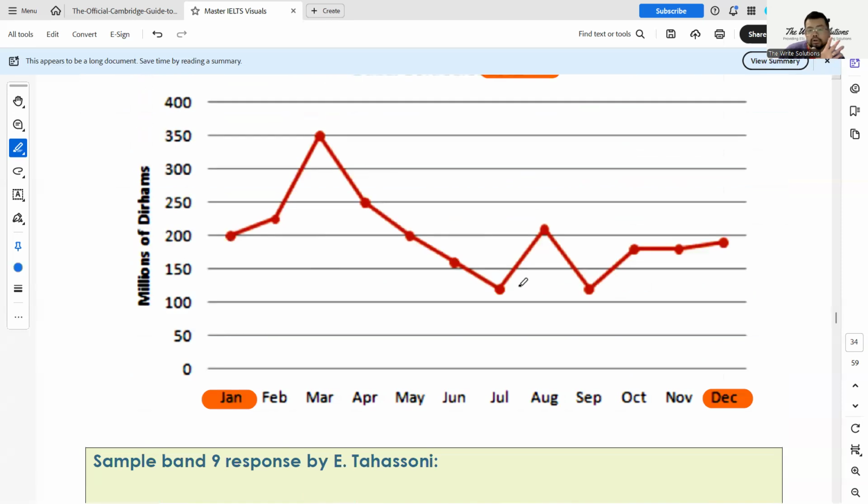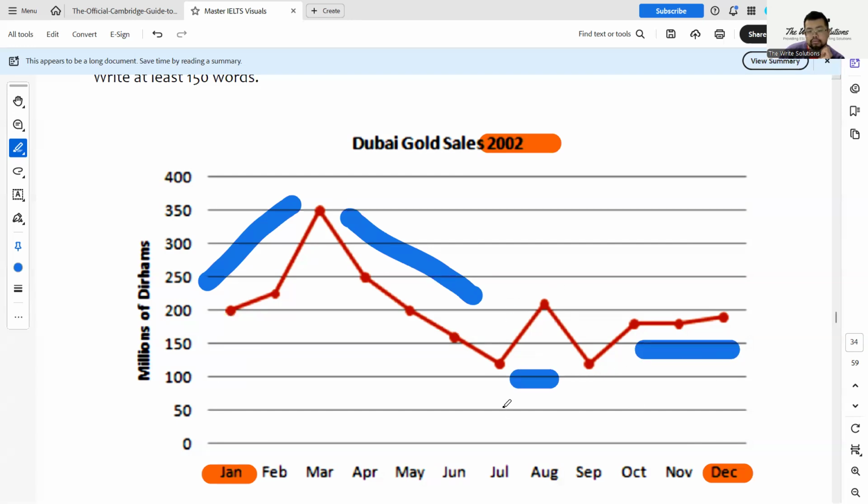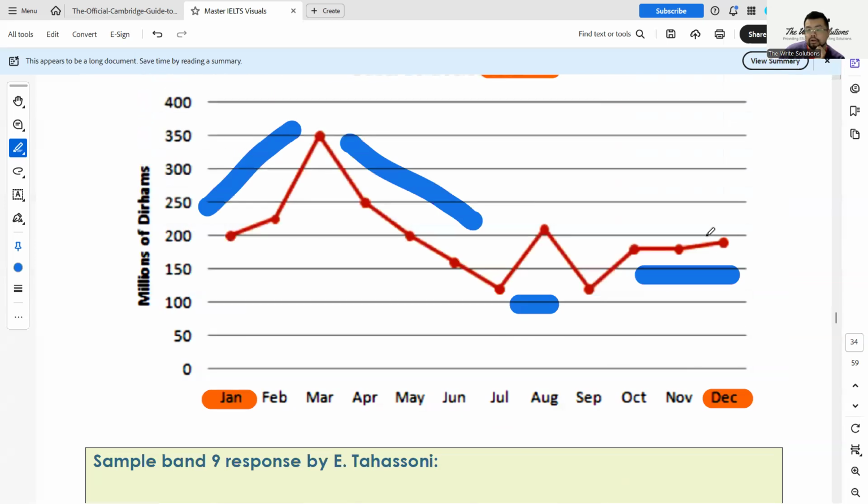Usually in a task 1, there's going to be more than one graph, but for simplicity's sake, we're just going to have one, okay? So fluctuates means it goes up and down, okay? What is the biggest fluctuation? I will say around here is the biggest fluctuation, okay? Rise, as we talked about vocabulary. Here it went down. Here it went up and down, and here was steady, okay? We'll see about that. Widely before returning to its original level at the end of the year. Original level, 200, 200.